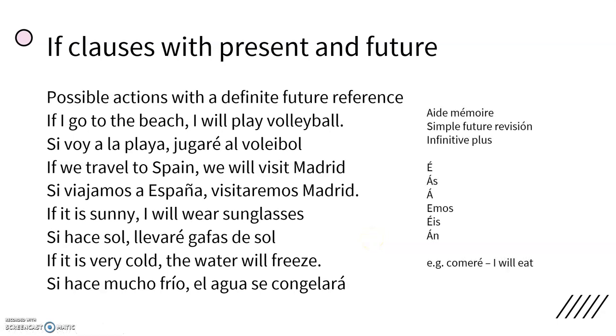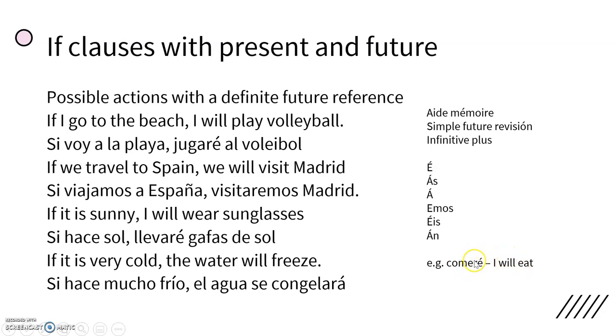Just a quick recap on the simple future. Now, we haven't got time to go through all the irregulars, etc., but this is basically how it works. So we take any infinitive ending in AR, ER, and IR, and then we add these endings: é, ás, á, emos, éis, án, in the order I, you, he, she, it, we, you plural, and they. Okay, so then here we've got our verb, infinitive, comer. Then we want to say I will eat, so we add é on the end, it becomes comeré.